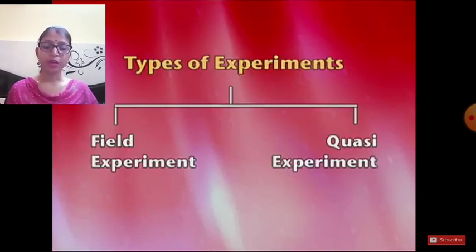Okay. For example, a researcher may want to know which method would lead to better learning among students, lecture or a demonstration method. For this, the researcher may prefer to conduct an experiment in the school. Okay, so this is a very natural setting where the experimenter can very well analyze and compare these two methods, and find out which one is better.